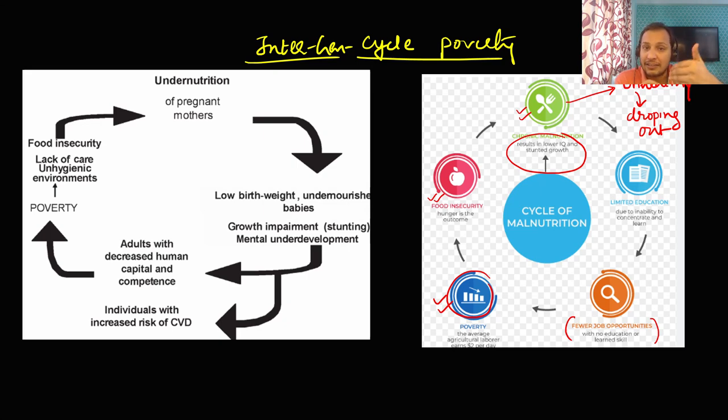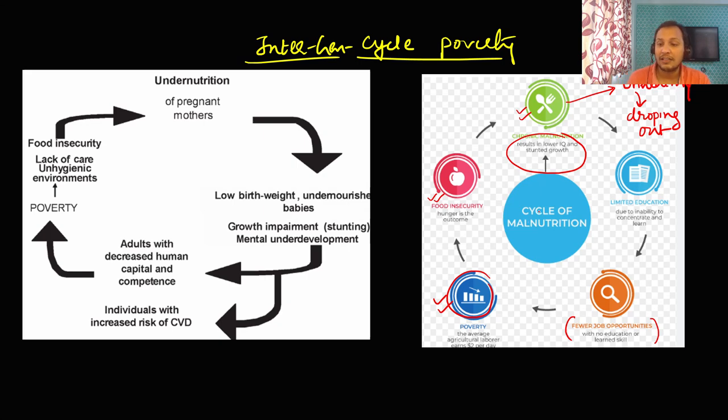Since you cannot access food, you suffer from malnutrition. Since you suffer from malnutrition, you suffer from stunted growth and ill health, because of which you drop out of schools and colleges, because of which you are not able to develop skills, and because of which you do not have job opportunities. And since you do not have job opportunities, you remain unemployed, and thus you remain poor.